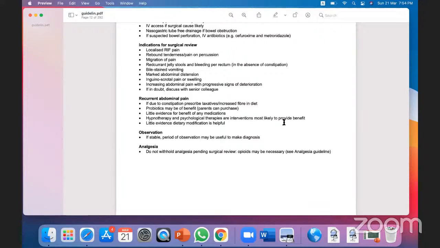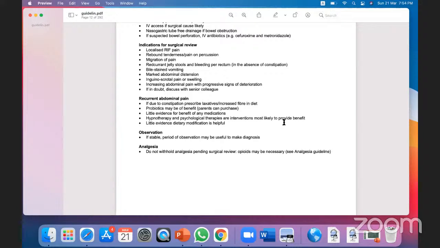Red currant jelly indicates there is an advanced stage of intussusception. And bile-stained vomiting, abdominal distension, inguinal swelling, and pain that is progressing in nature, or if you have any doubt. So these are the indications when you will urgently call your surgical colleague.